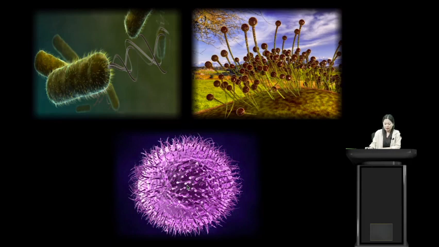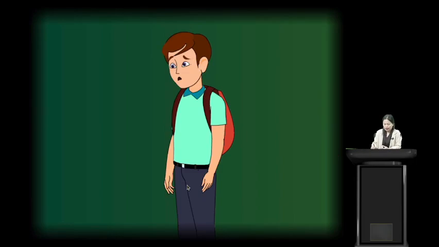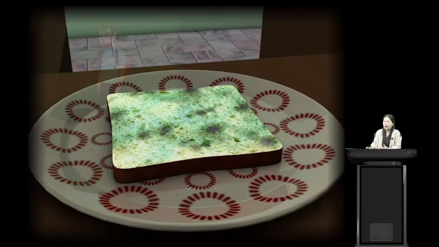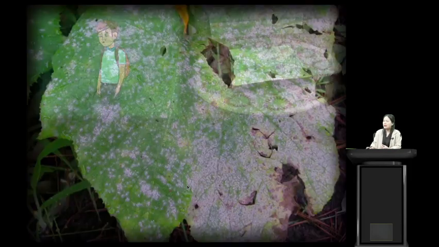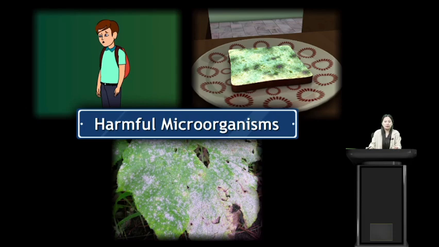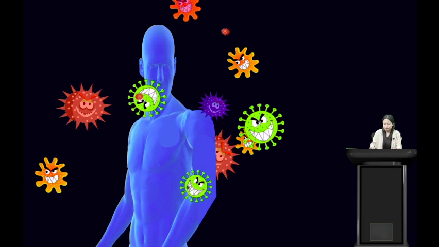Bad microbes will make us sick. Bad microbes will also spoil the food. So these are some of the examples. Bad microbes will also cause diseases in plants and animals. So in this case, the bad microbes are harmful to us, so they are considered harmful microorganisms. Today we will discuss bad microbes and harmful microorganisms. All right, so let us see here.